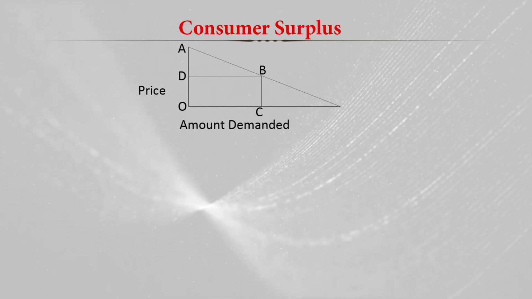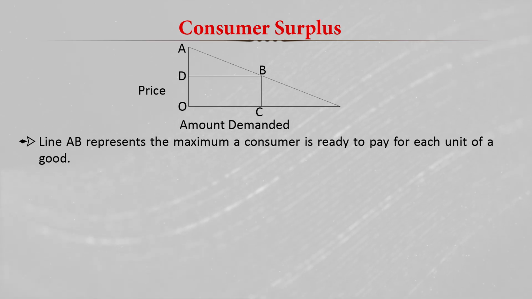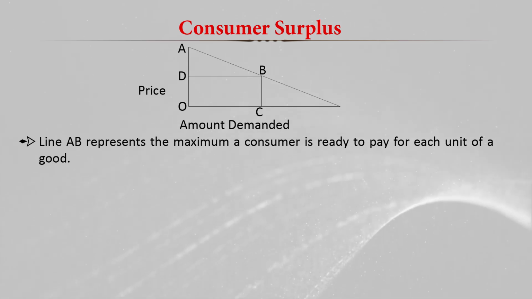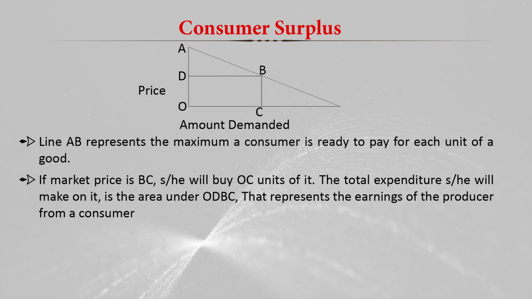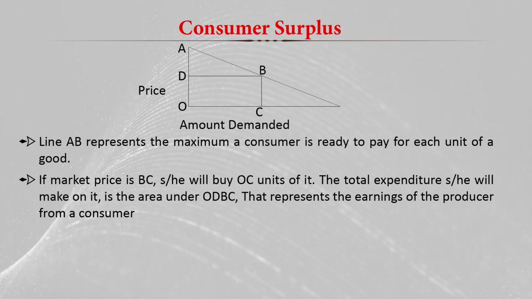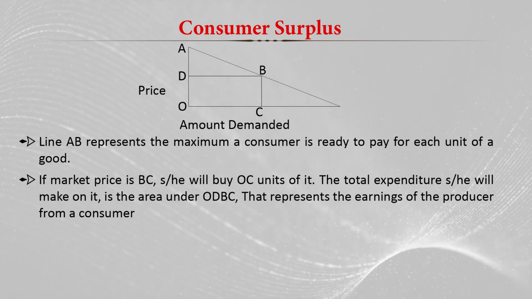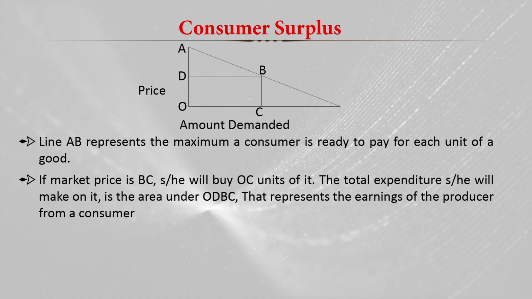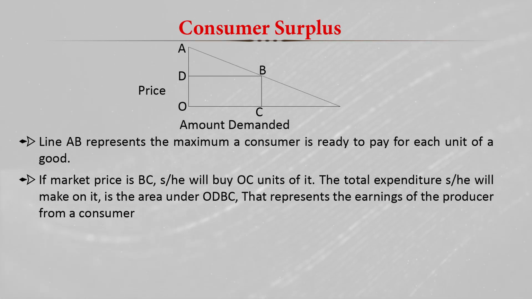In this graph, basically the line AB represents the maximum a consumer is ready to pay for each unit of a good or service. If the market price is BC, he will buy OC quantity of that good, and the total expenditure he or she will make on it is the area under ODBC, and that represents the earning of the producer from the consumer.